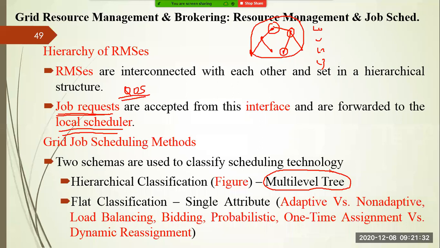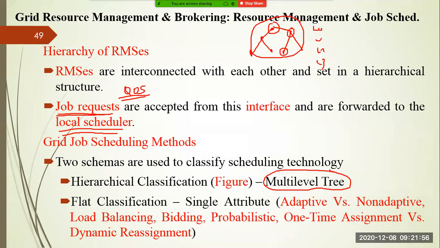Another schema is based upon the flat classification. Hierarchical classification classifies scheduling methods by a multi-level tree, whereas flat classification is based upon a single attribute. Based upon a particular attribute, you make the classifications. One may be adaptive, another non-adaptive. If adaptive, it belongs to one; non-adaptive, it belongs to another.